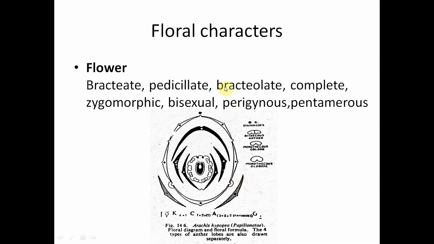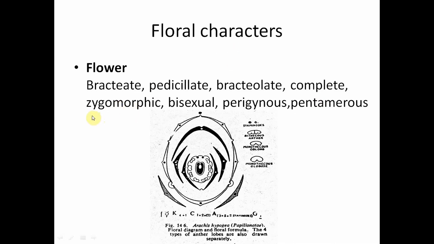It is also shown as BRL. The flowers are complete, that means all the floral parts are present, like calyx, corolla, androecium and gynoecium. All these floral parts are present in the flower, so it is called a complete flower.